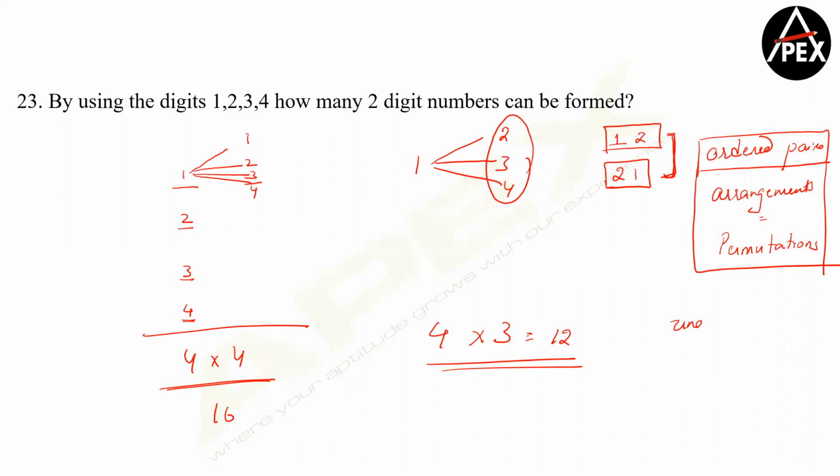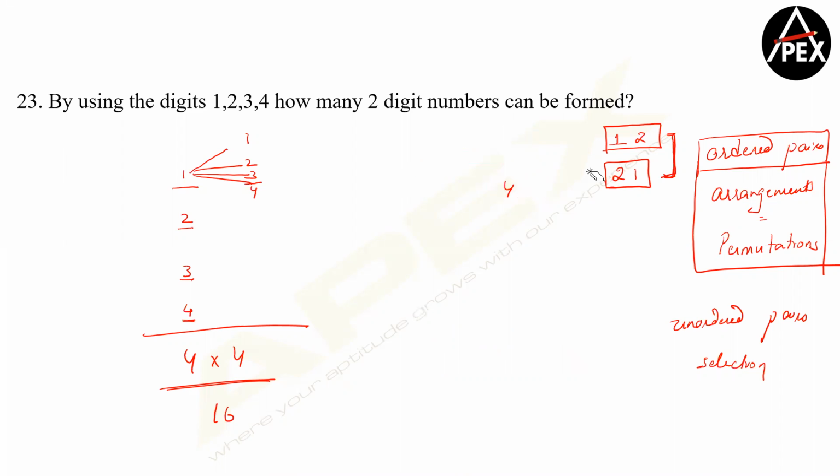Similarly, unordered pairs is called selection. Now, what is the difference? Let's try to understand this also once again. In how many ways can you write a plus b is equal to 4, where a and b are natural numbers, okay? So we write 1 plus 3 is equal to 4, 2 plus 2 is equal to 4, and 3 plus 1 is equal to 4.